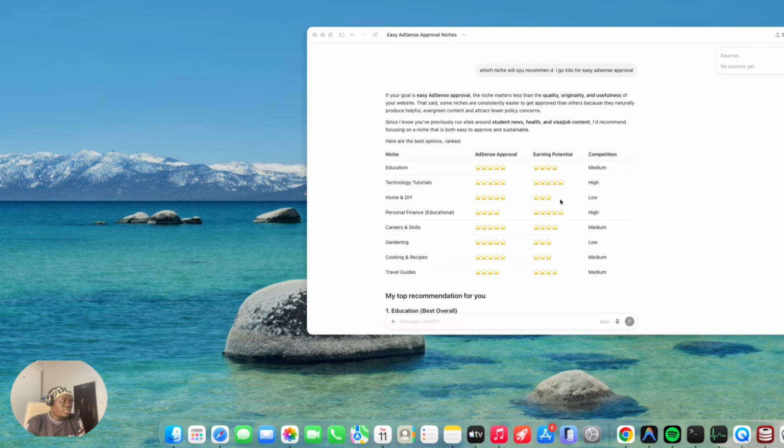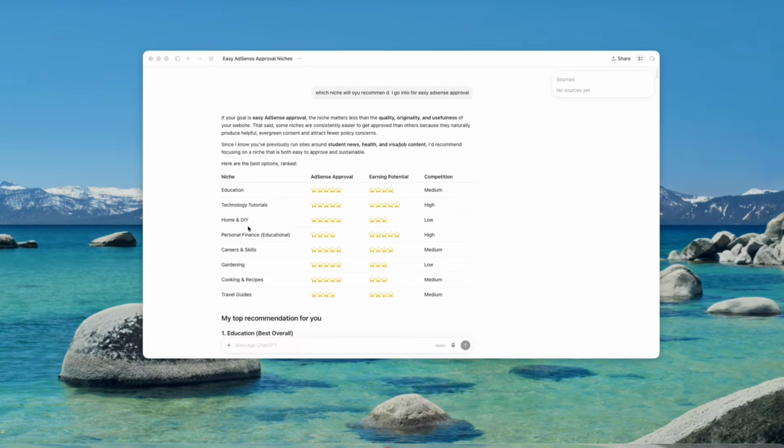Now you go ahead and create your site on how to open a YouTube channel, and you list the whole thing, and you twist it and make it very, very good. Google doesn't care if you made it very good. What they care about is: what value are you providing? Is it a value that is very common, or a value that is somehow scarce? That is what they call low value and high value. So you need to make sure the value you are providing is not very saturated. So I went with gardening and home and DIY.